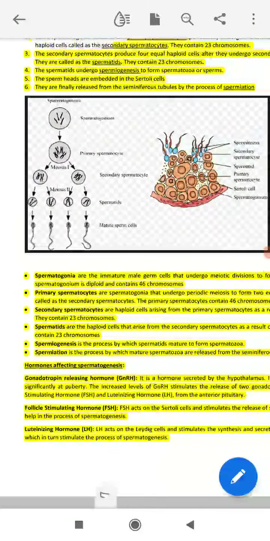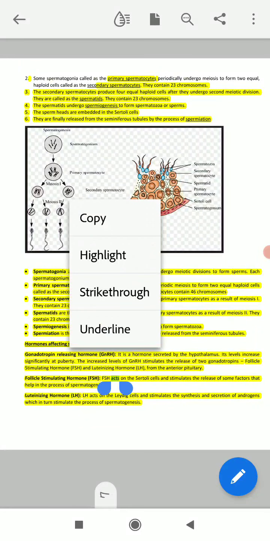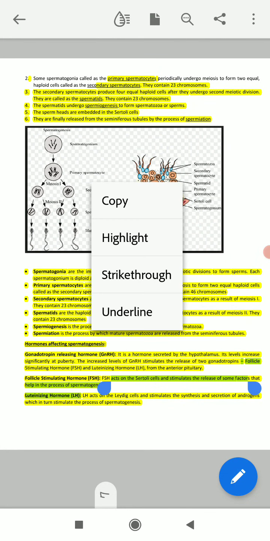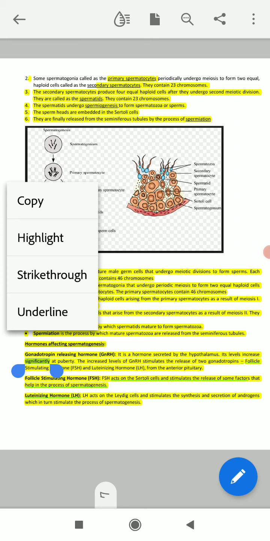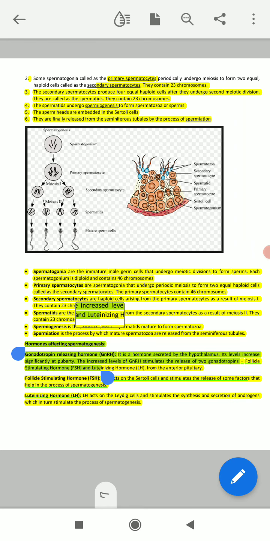Next is the hormones affecting spermatogenesis. The gonadotropin releasing hormone is the main important hormone. I am underlining these things.